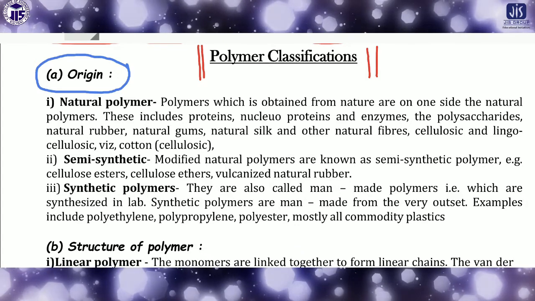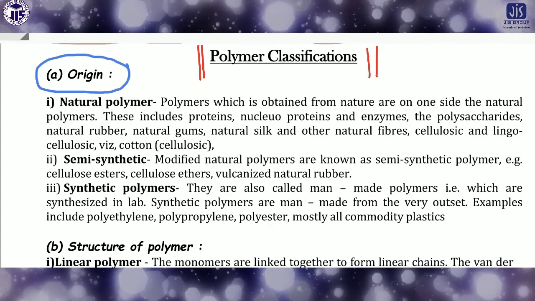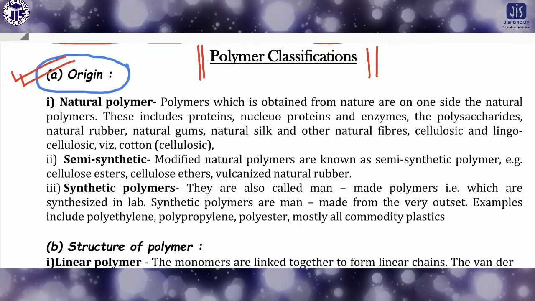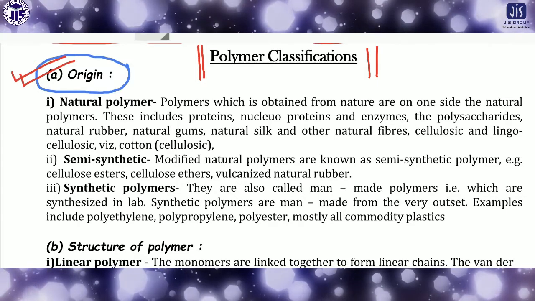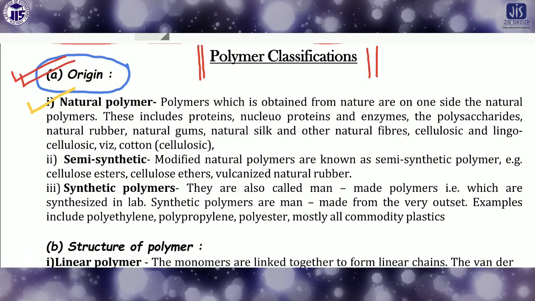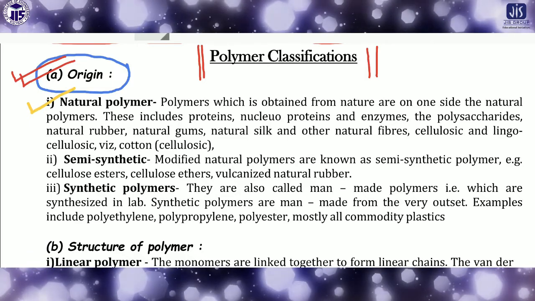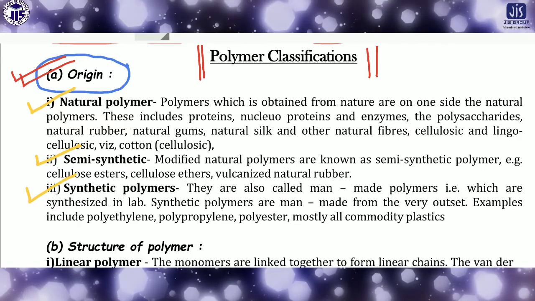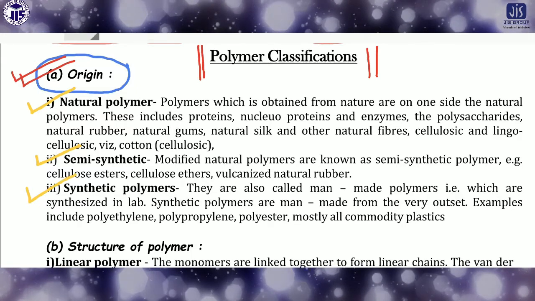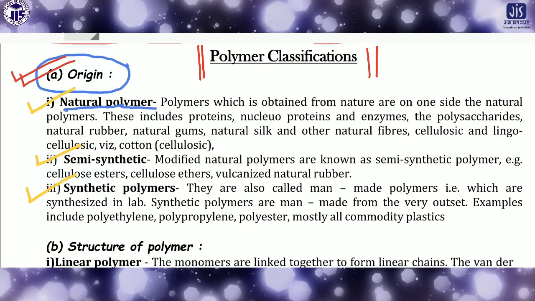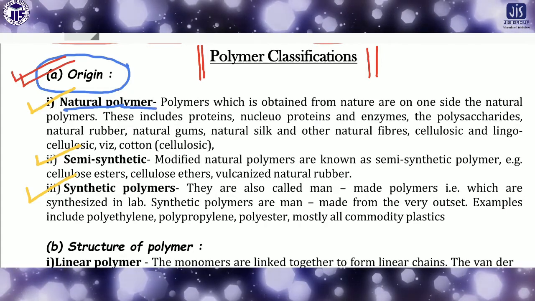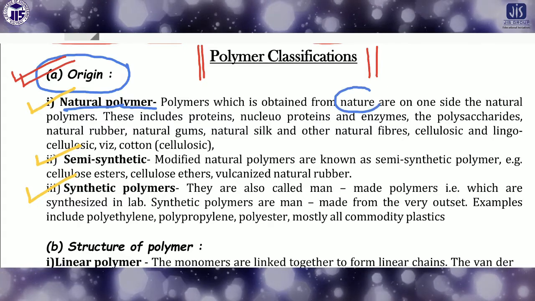So first of all, on the basis of the origin, there are three types of polymer mainly. First of all, natural polymer. Second one is the semi-synthetic polymer, and third one is the synthetic polymer. So what is the natural polymer? Natural polymer means polymers which are obtained from nature, which is produced in nature.